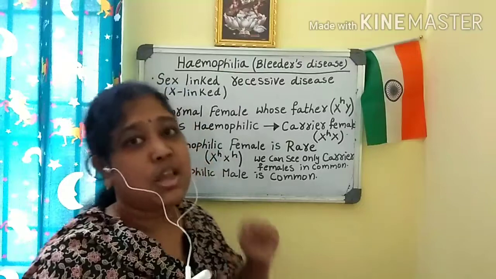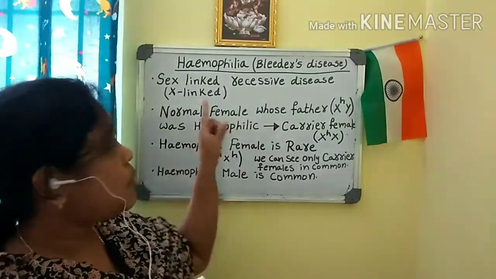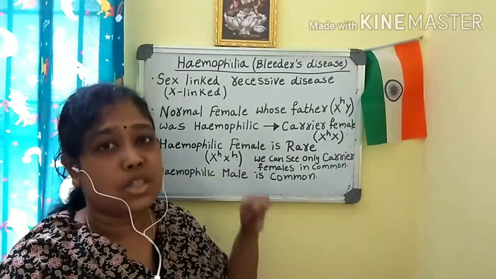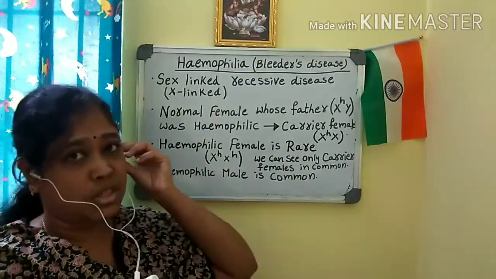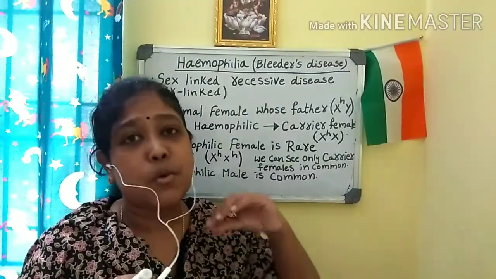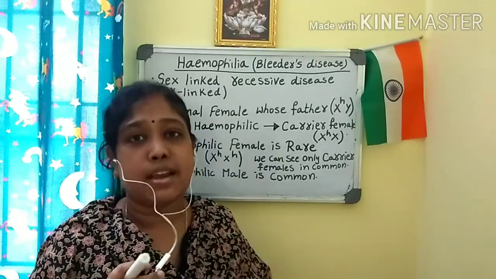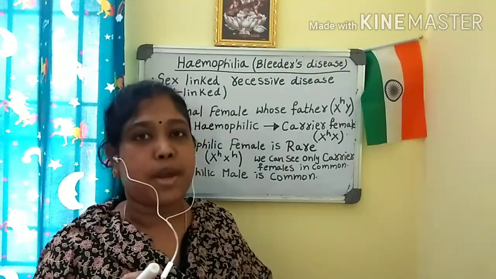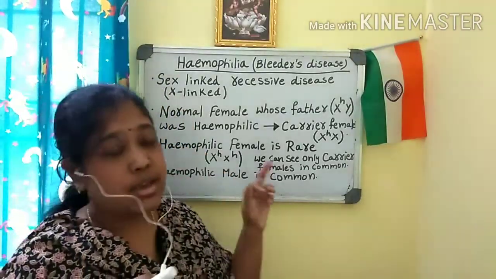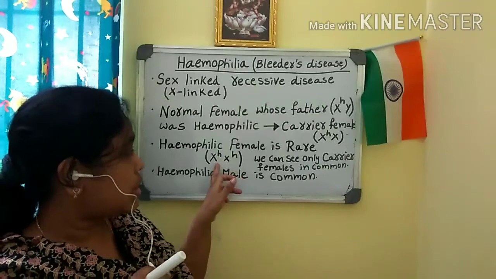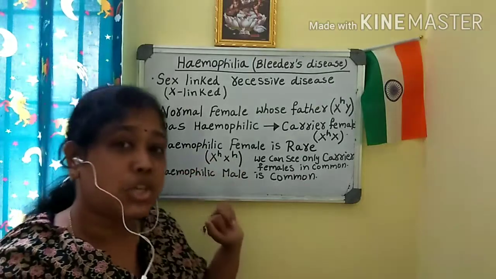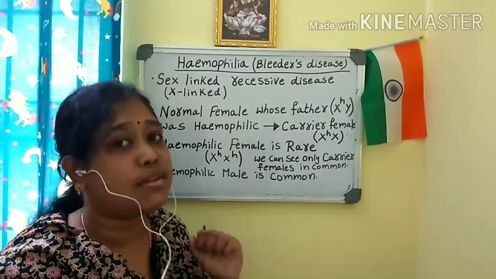So stay tuned. First you have to see here, hemophilia, it's a bleeder's disease and it is an X-linked recessive disease. Normally, a hemophilic female will be very rare, but a hemophilic male is common. Why is it so? Because for a hemophilic female, both the chromosomes of the female have to carry the hemophilic gene, then only will she become a hemophilic female.